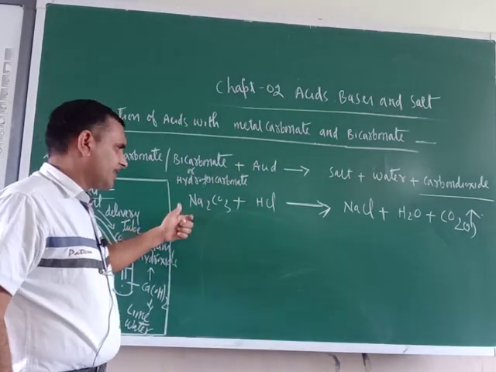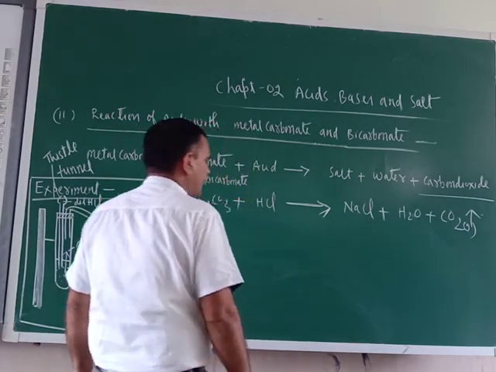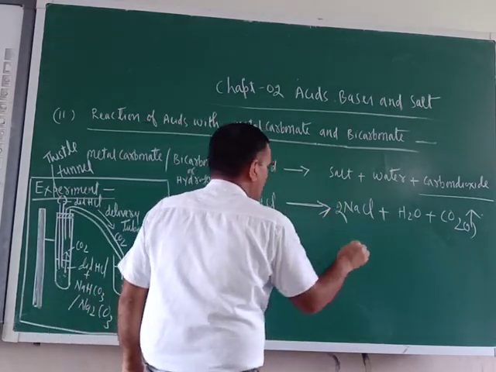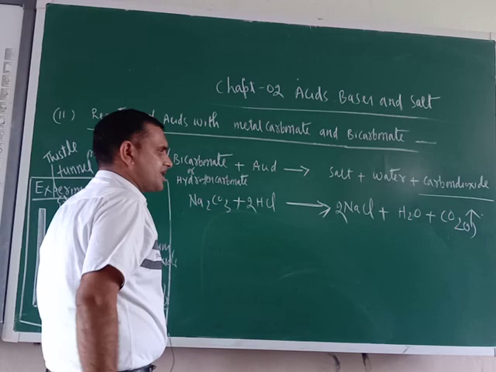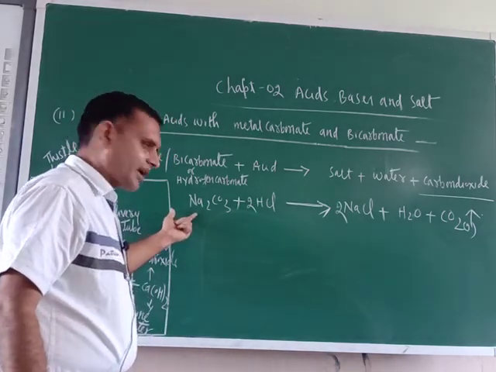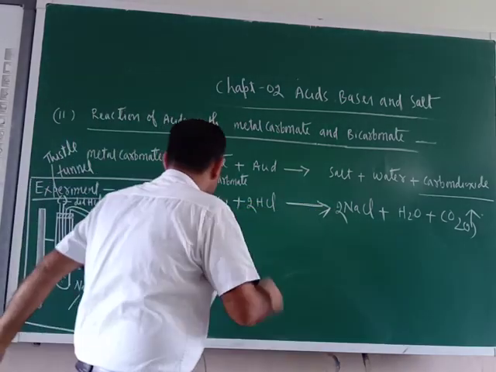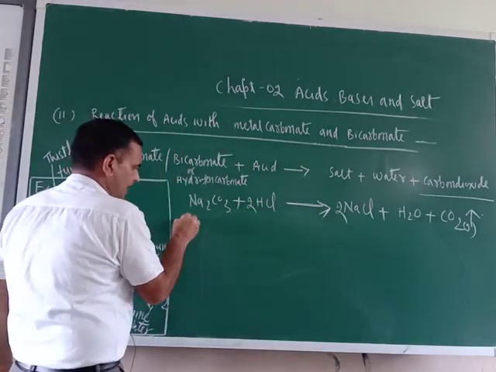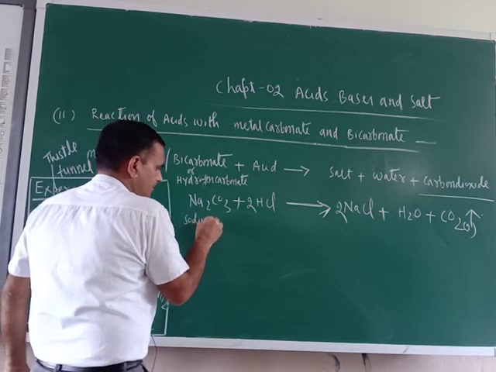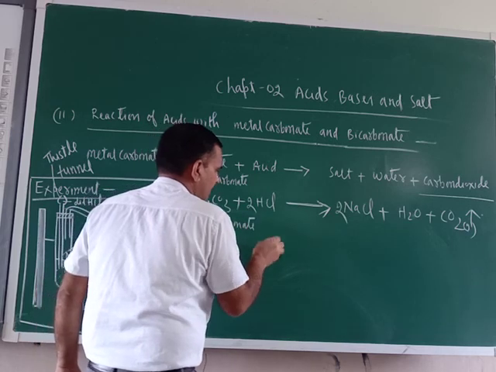Now check whether the reaction is balanced or not. The reaction is not balanced, but we can balance it. Just 2 NaCl, 2 HCl. Now it is balanced. Everything is balanced. You can check. Okay. Now try to understand. Write down here, this is sodium carbonate.